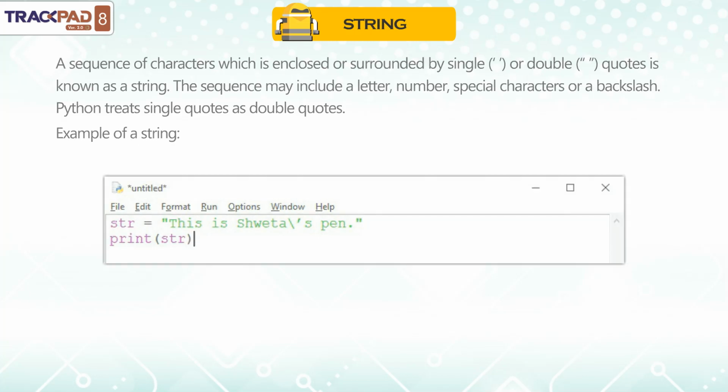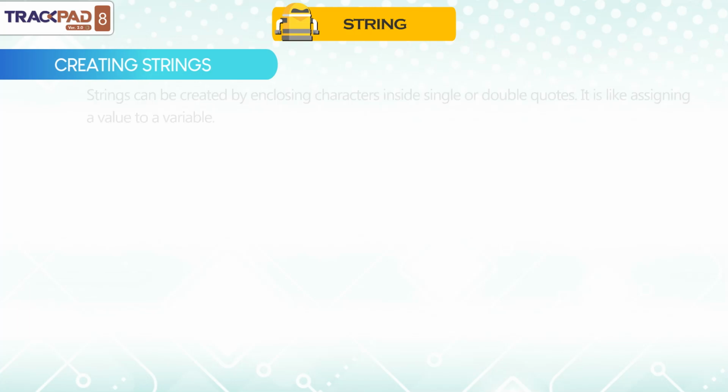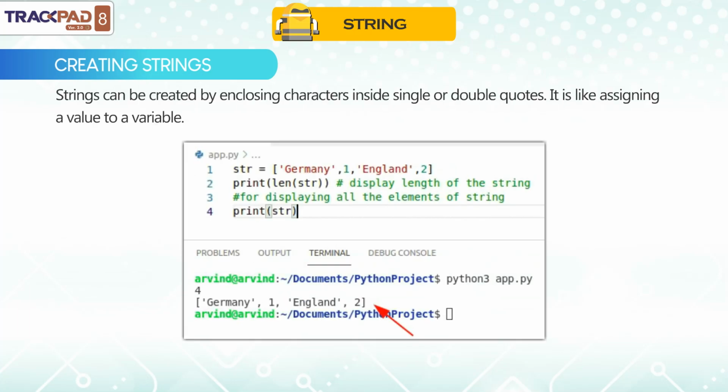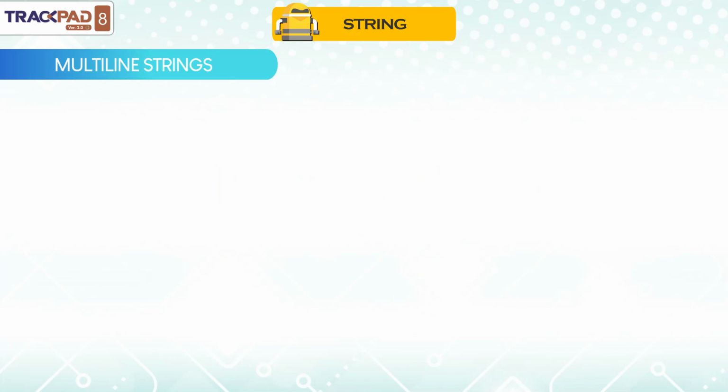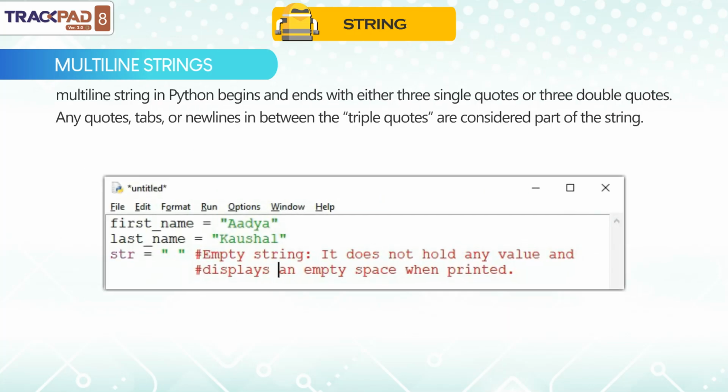Example of a string. Creating strings. Strings can be created by enclosing characters inside single or double quotes. It is like assigning a value to a variable. Multiline strings. A multiline string in Python begins and ends with either 3 single quotes or 3 double quotes. Any quotes, tabs, or new lines in between the triple quotes are considered part of the string.